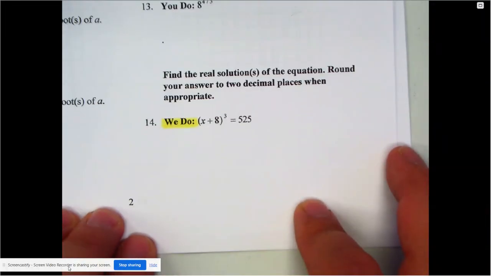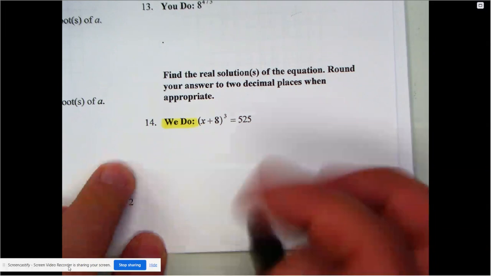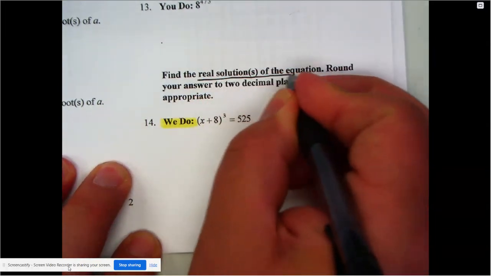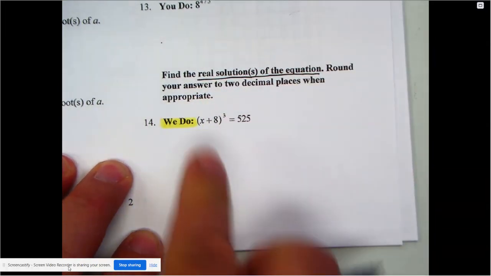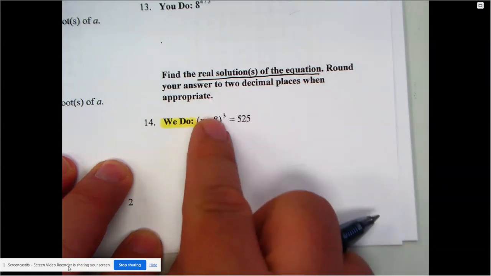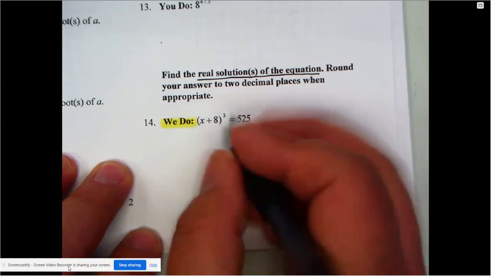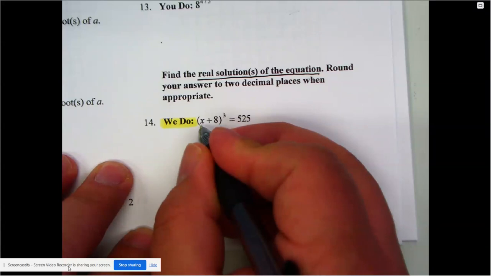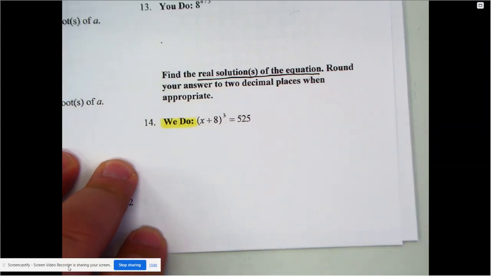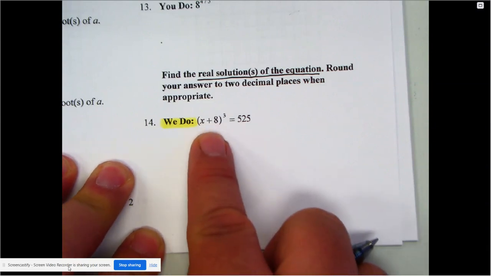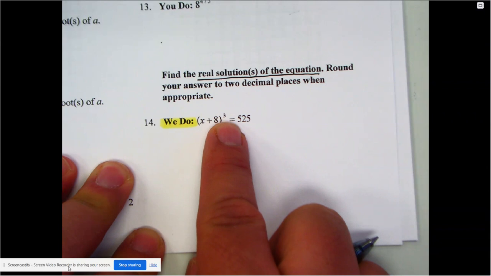And then there's number 14. Find the real solutions of the equation. Round your answer to 2 decimal places when appropriate. All right, here we go. I am obviously solving for x. And if I'm solving for x, I notice that the x is actually stuck. It's stuck inside of a power of 3.